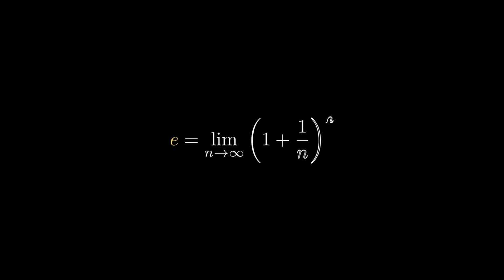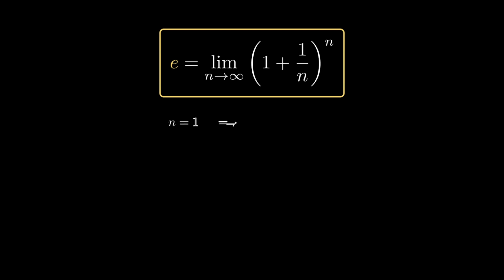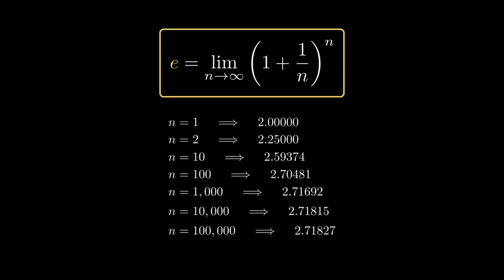Now, I know what you're thinking. This is not a fucking number. This is a limit, this is some letters. There's only one number here and it's 1. What the fuck are you talking about? Well, you can kind of think of this as like a recipe to make e. e is what's called a transcendental number, which means it's an infinitely long number on top of other things. So what this is telling us is if we get n to be really, really large, this limit will give us a recipe for the true number of e, which comes up to about 2.71828.